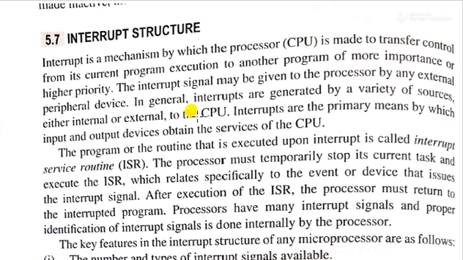We said here that we can program the interrupt. That means we can mask or unmask an interrupt, and this is done by the program.